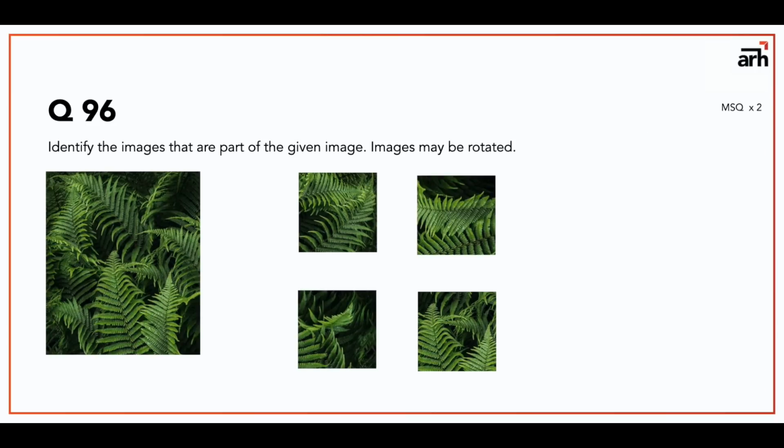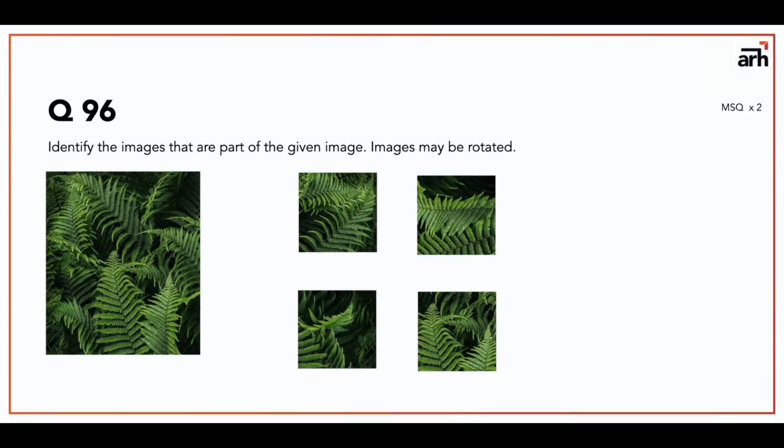Now question number 96 is identify the images that are part of the given image, and images may be rotated. So this is kind of my favorite kind of question, because okay, what you got to do here is this image is given to you like a problem image on the left side, and these four are supposed to be smaller parts of that image, so they are kind of embedded images, but they can be rotated.